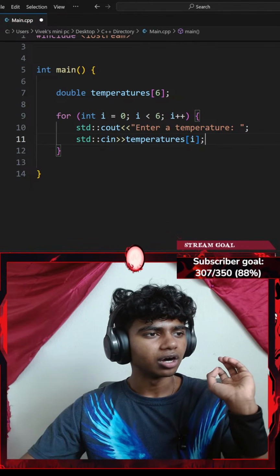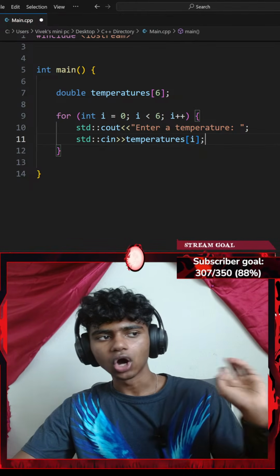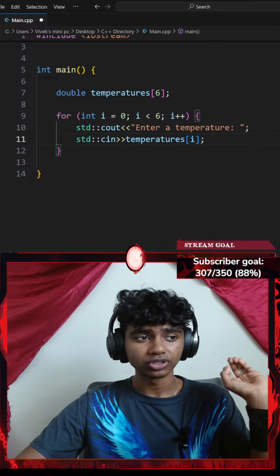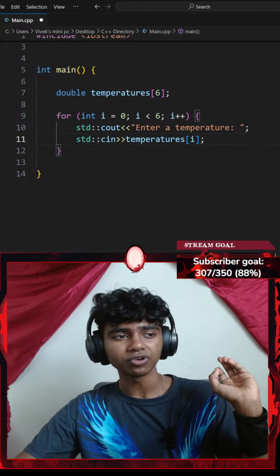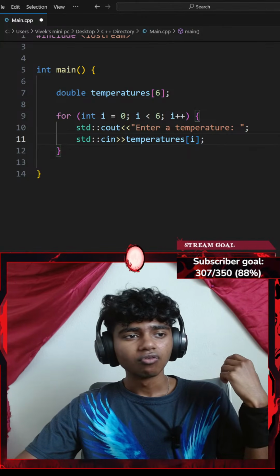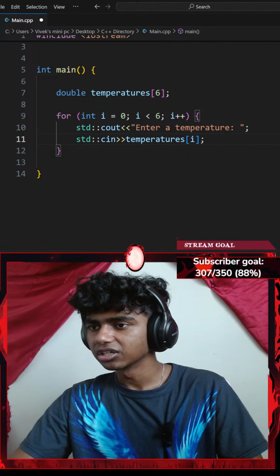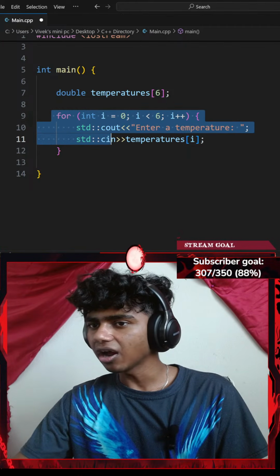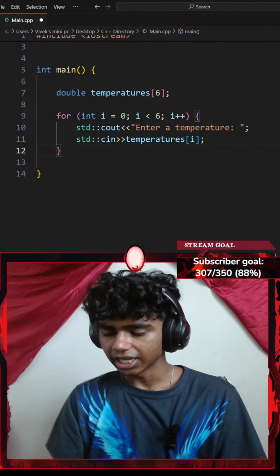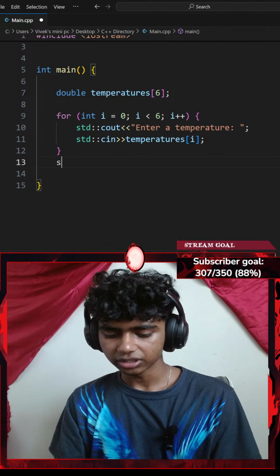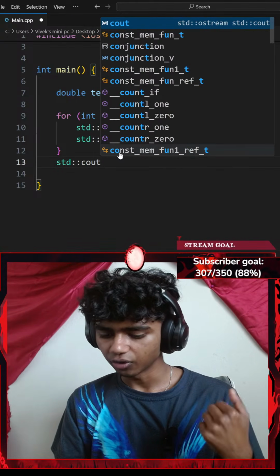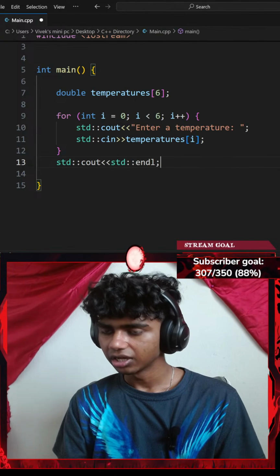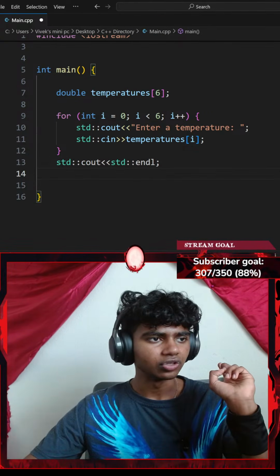Next up, after all inputs, print all temperatures, find and print the highest temperature, find and print the lowest temperature, calculate and print the average temperature, rounded to 2 decimal places. So after getting all my inputs, let me exit the for loop. I could go with a standard console output with an insertion operator of a standard end line, ending with a semicolon. So I have a new line now.